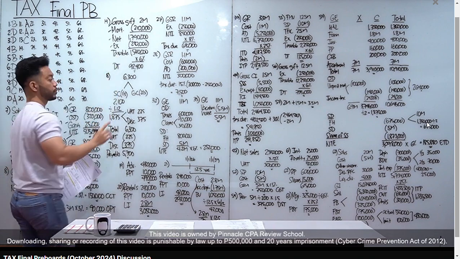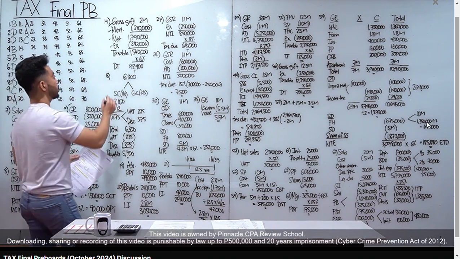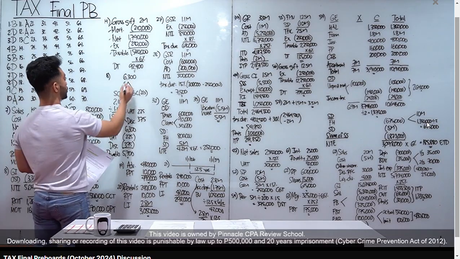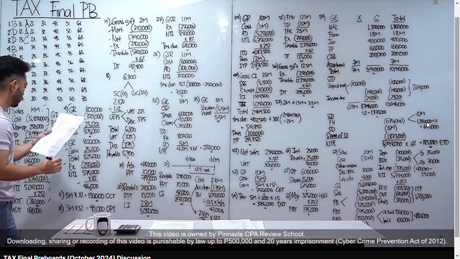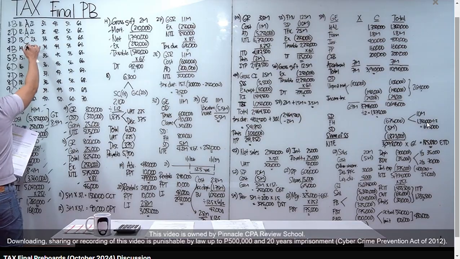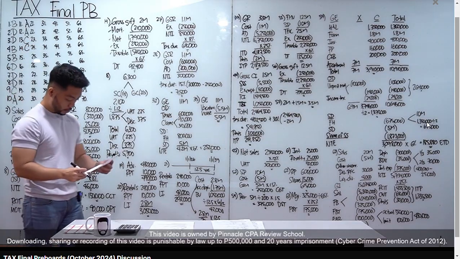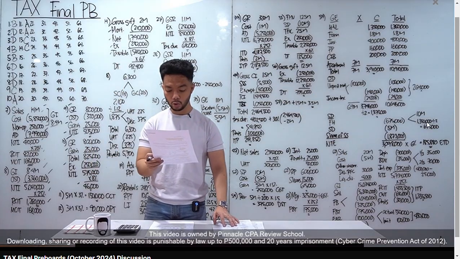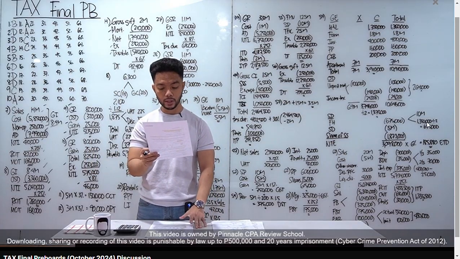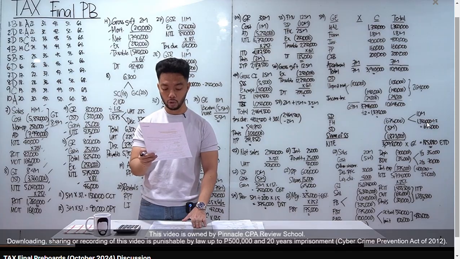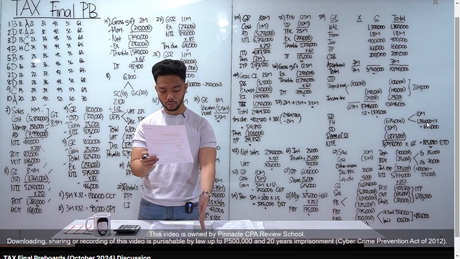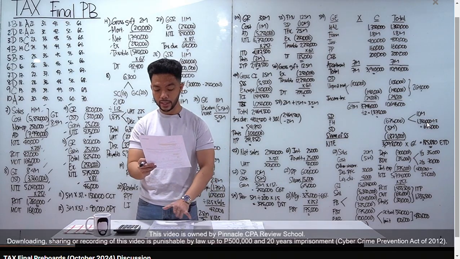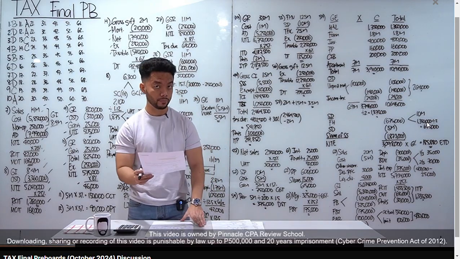I-minus mo yung exempt na 250,000. Taxable gift natin is 1,540,000. Alam natin class, 6% ang donor's tax rate. Times 6%, donor's tax natin is 92,400. Letter C for number 14. Number 15, a domestic corporation in the electricity generation business sold its power plants and generators to another domestic corporation. Tama ba class kung electricity generation business yan, tapos binenta niya yung power plants and generators niya? Tama ba?